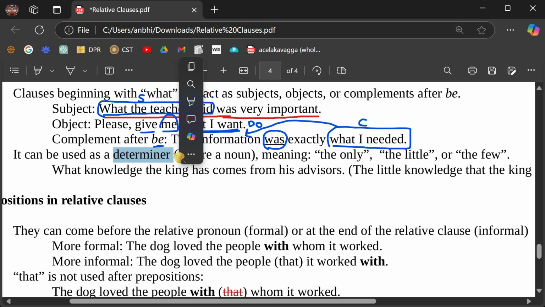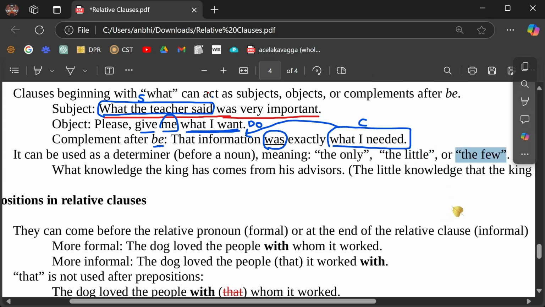All the times we talk about articles, right? So articles are a kind of determiner. But there are other words that can go before the noun that make it more specific or explain more about it. So it can be used before a noun like a determiner. And it means the only, or the little, or the few.